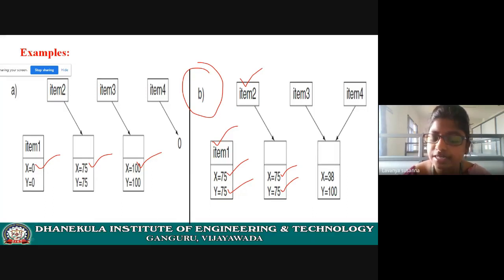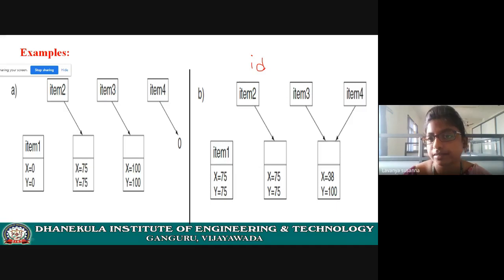Now, how can you distinguish it? By using address. Item 1 address is different. Item 2 is a pointer which contains the address of this object. So by using address you can identify, or by using IDs. The programming languages which have frameworks will put some IDs on the object.